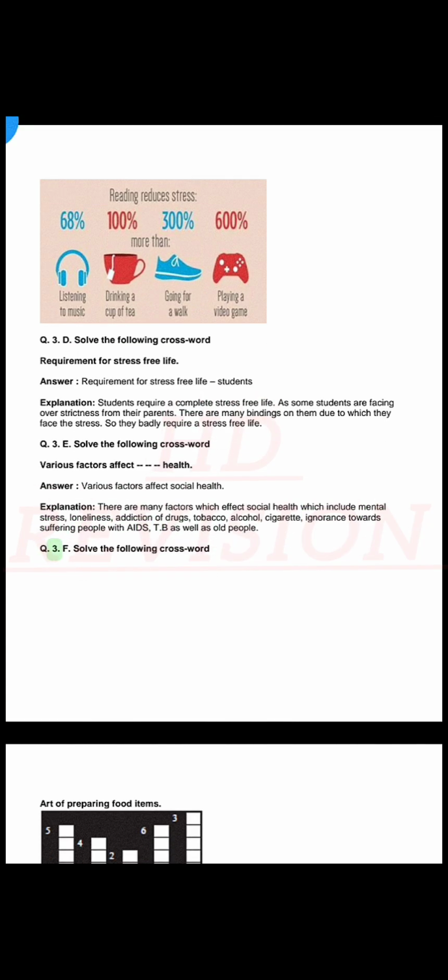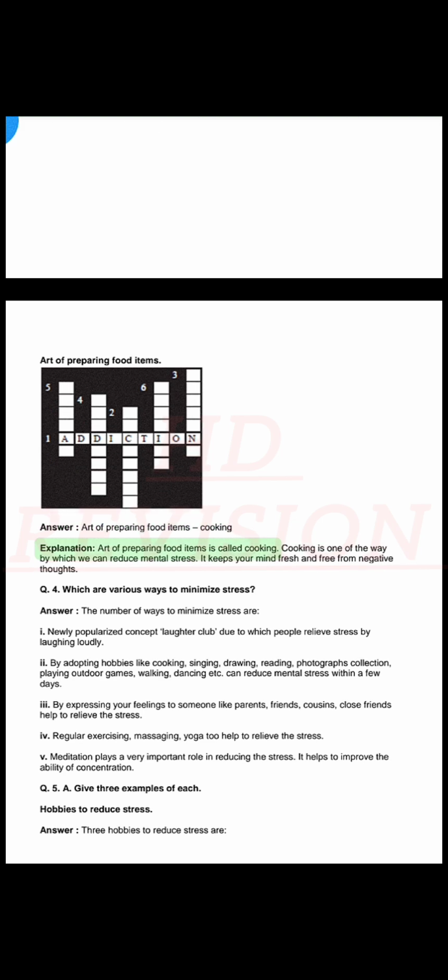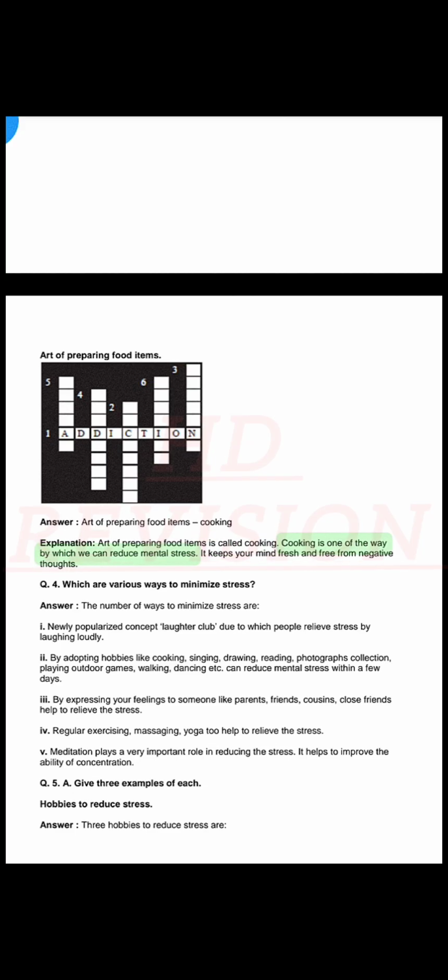Q. 3 F. Solve the following crossword. Art of preparing food items. Answer: cooking. Explanation: art of preparing food items is called cooking. Cooking is one of the ways by which we can reduce mental stress. It keeps your mind fresh and free from negative thoughts.